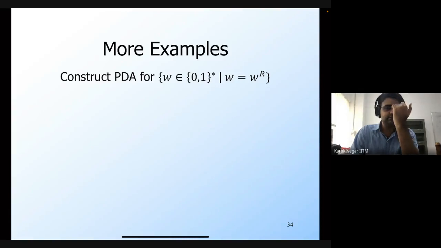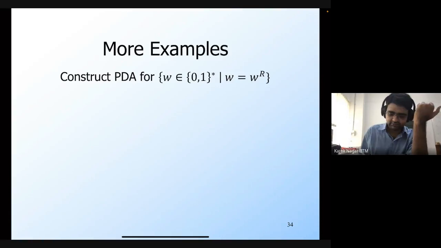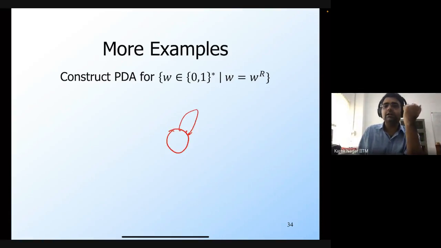Let's see what Vineet has written. Right? So you basically remember whatever is the string that you have seen so far, through this x and y.